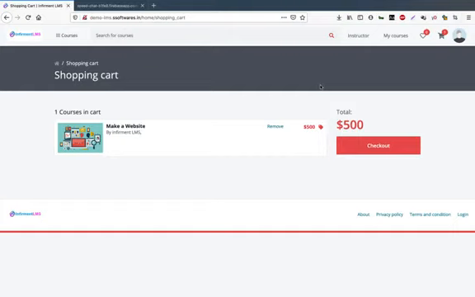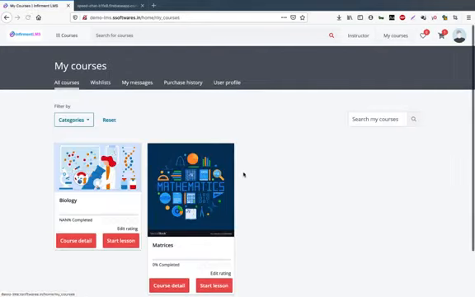Okay, and if someone is not willing to pay online, we have one more feature to pay offline. The student will go to the purchase and add screen, make the payment directly to the admin, to the institute account, and take a screenshot, and while paying he will attach that screenshot as a proof of payment, and he will get directly enrolled in that course. But he will be able to see that course in the my course section only after the admin has verified and approved that payment. So we have a variety of payment options available for the student, you need not worry about it.